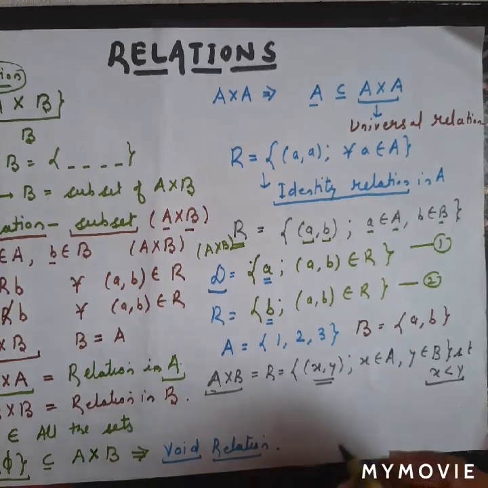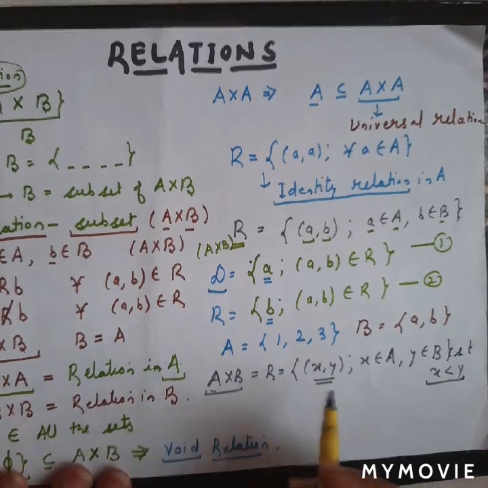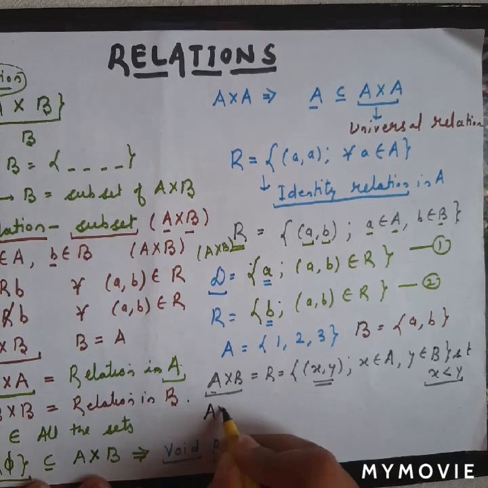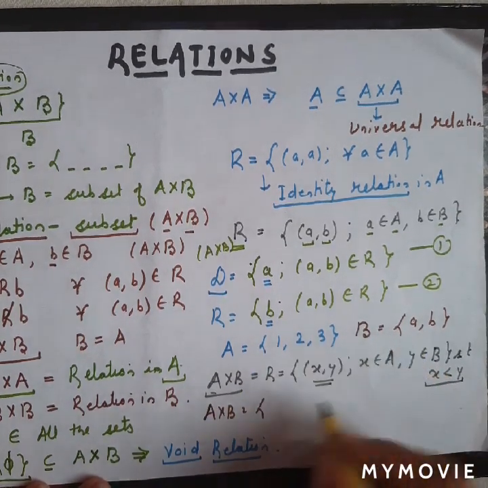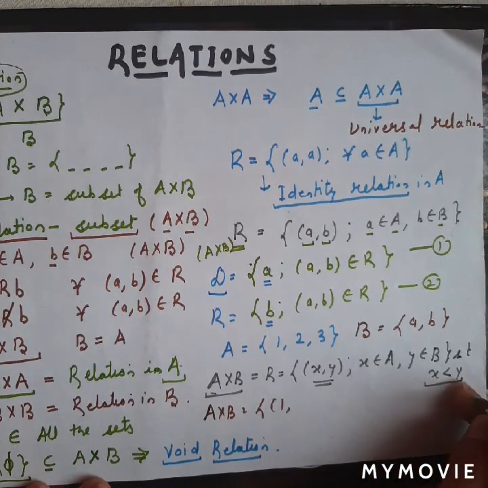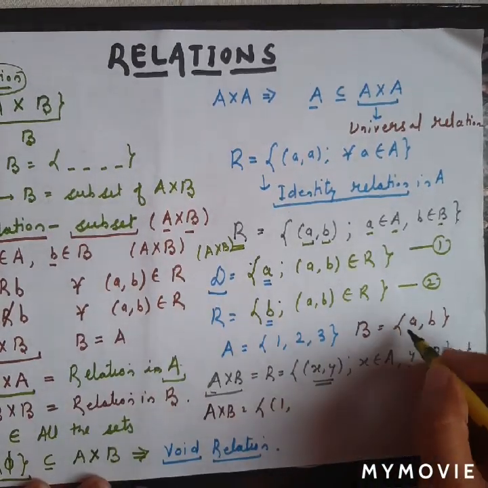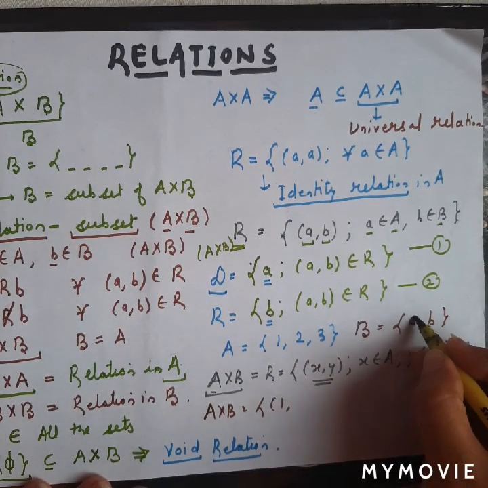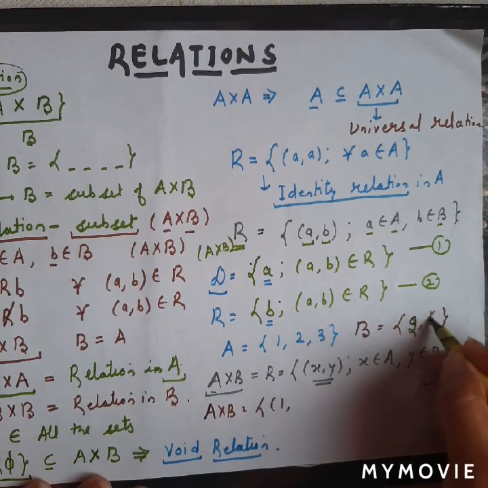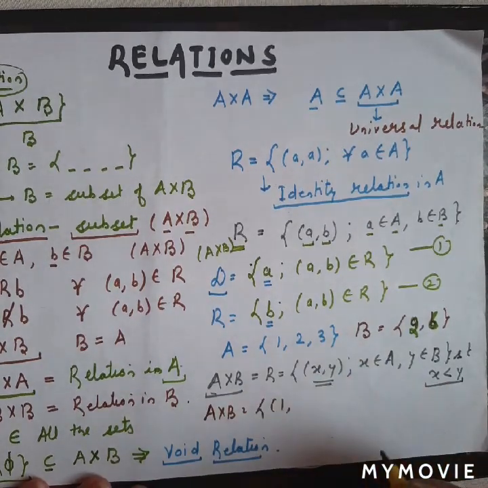Fine, first of all we will write all the subsets of A cross B. We have written x is less than y, so it will be better to use some numbers over here. You can use here 2 or 6, just to exemplify.